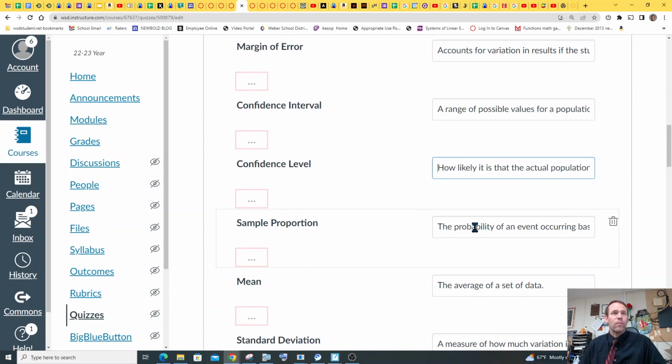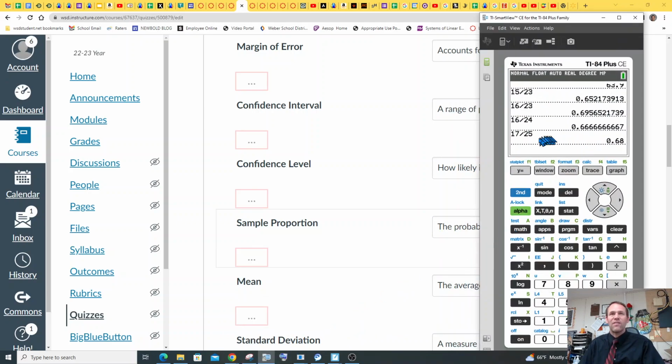What's the sample proportion? So the sample proportion is the probability of an event occurring based off of sample data. So it's just like a sample mean, sample average, but it's a proportion. So like 15 out of... for example, here's a good example that also has to do with 68, 95, 99.7.